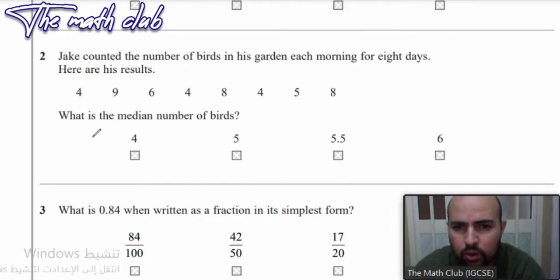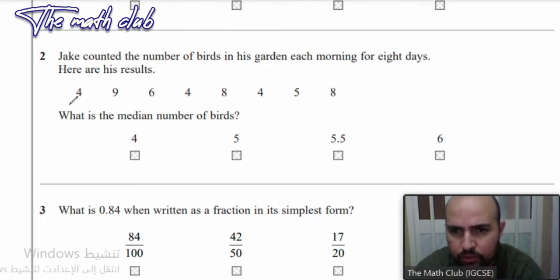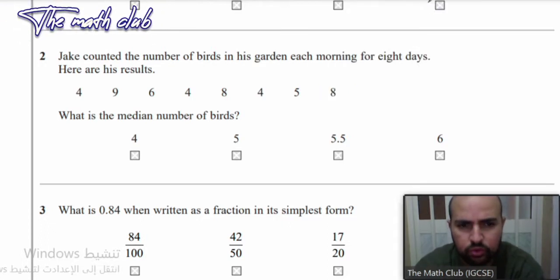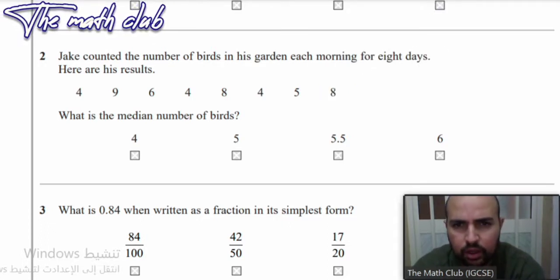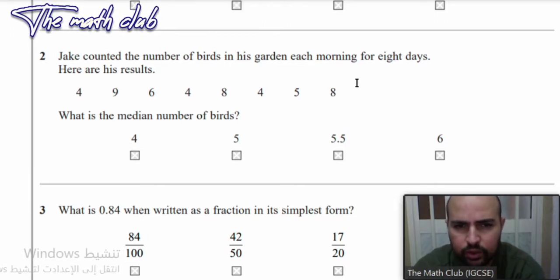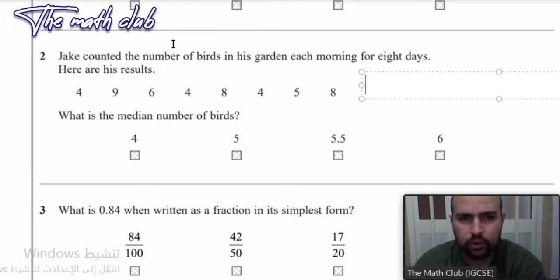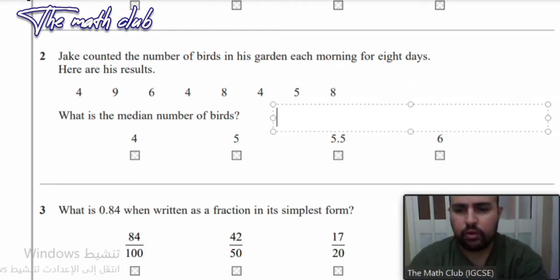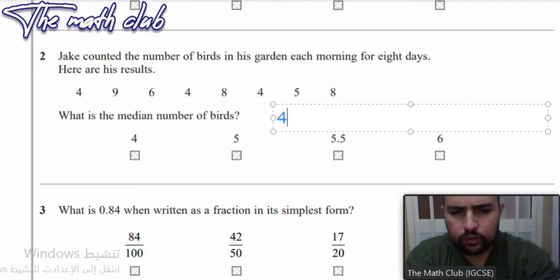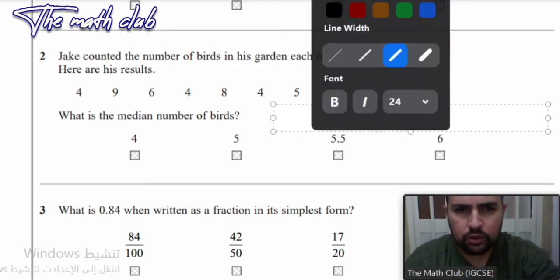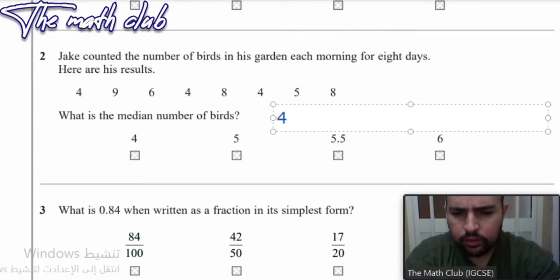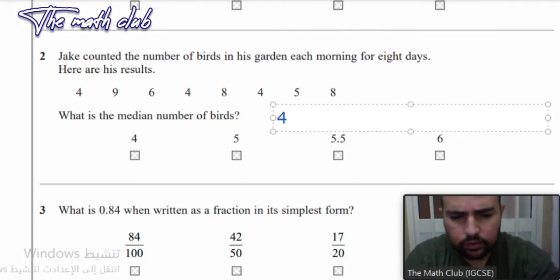Now, if we want to order these numbers, the first number will be what? Very good, it's going to be 4. So we write them here. Let's write them together. Let's choose this color. So we put them in order. So we have 4. Good. Let's change the color to dark blue. So 4, and then, we can use commas.